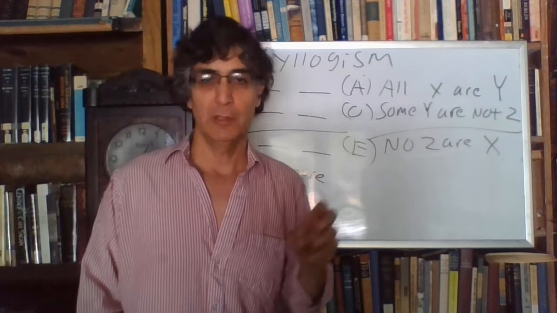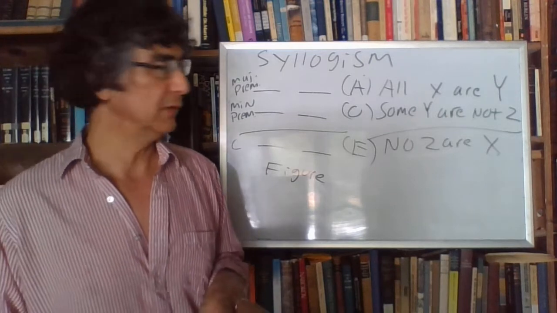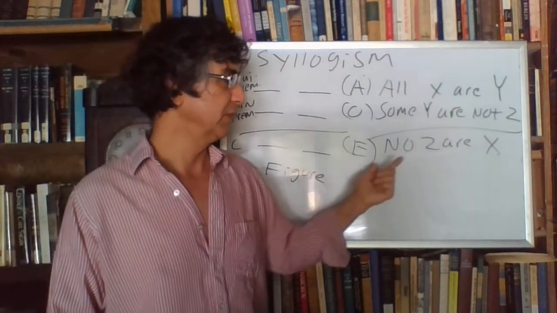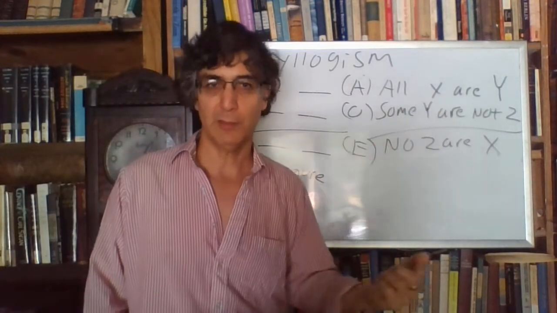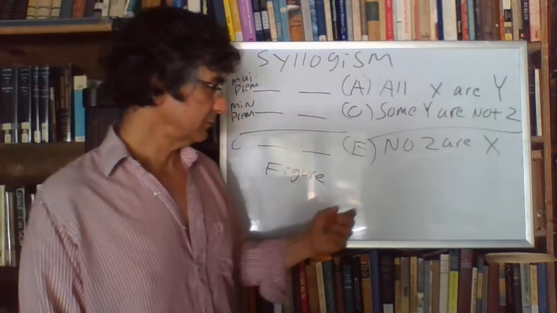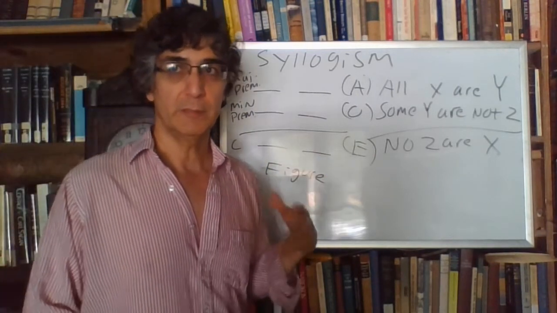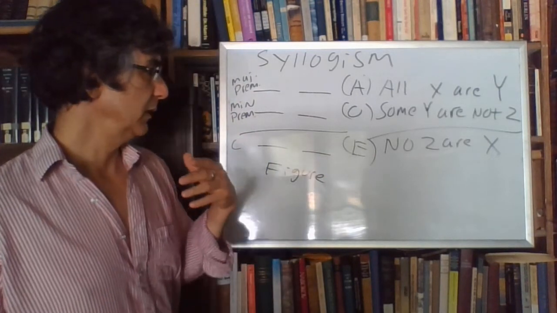It's either the subject or the predicate of some proposition. That's always going to be the case. Every term of a syllogism is a subject or a predicate of some proposition.